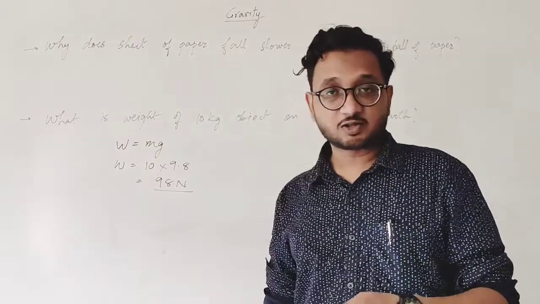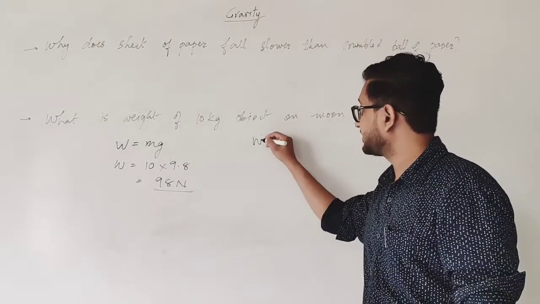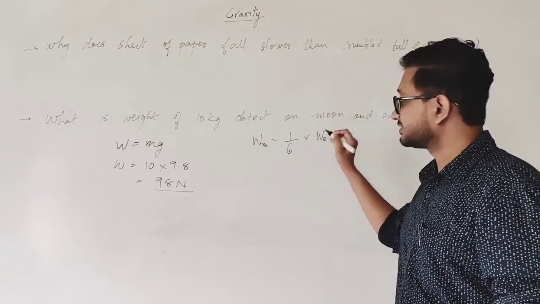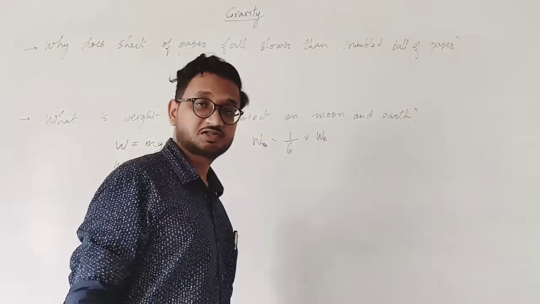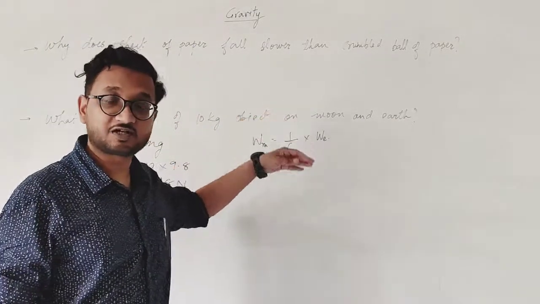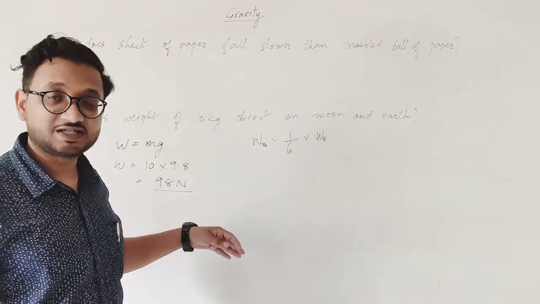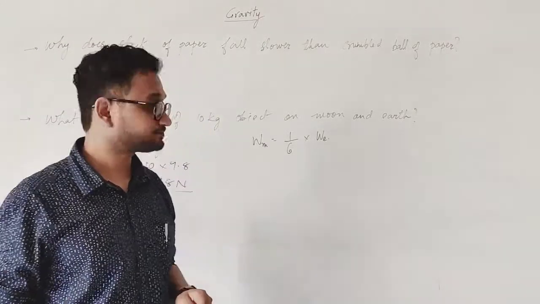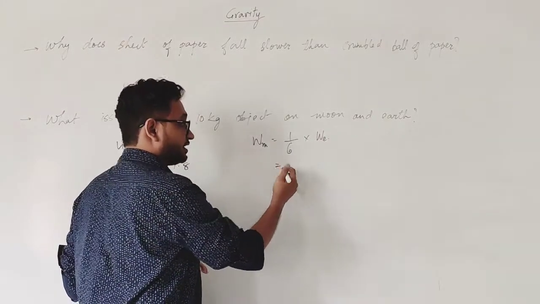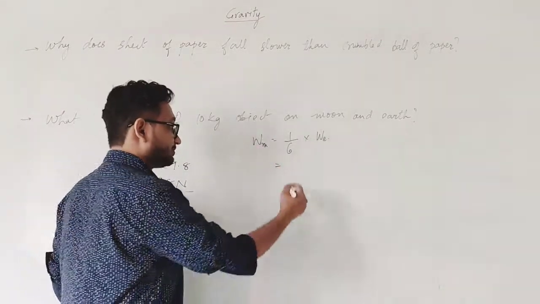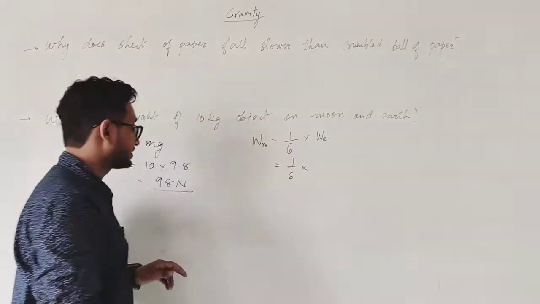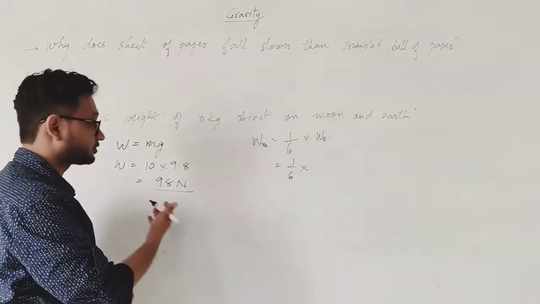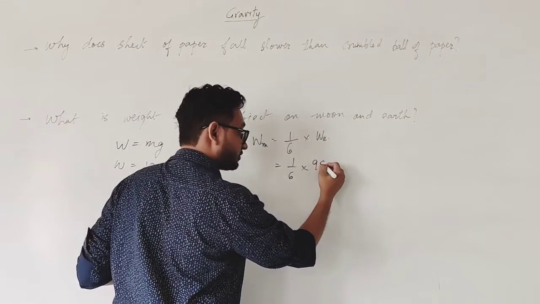Now we find the weight on the moon, and for that we know the formula that weight on the moon is equal to 1 by 6 of the weight on earth. We did this when we did the ratio of the weight on earth and weight on moon, and we know that from the derivation during the chapter. If you don't remember it, please watch the video once again. So 1 by 6 multiplied by 98 newtons, because that is the weight on earth that we just found. Simply substitute that value.